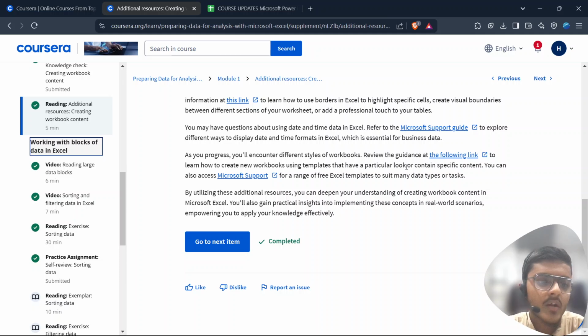Moreover, there was the reading on sorting data, and this was a practice assignment. It was a very good assignment, I suppose. On the third attempt, I got 100%. Actually, I did pass in the first two attempts. I got 80%, so I was eligible to move on. But I want to score 100 in every practice assignment.